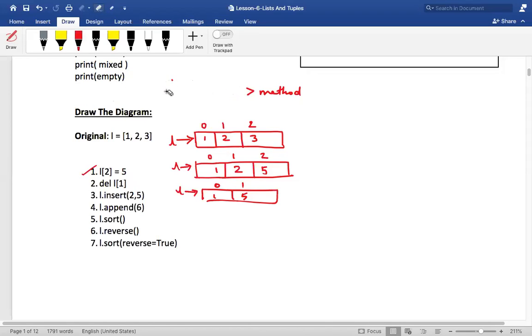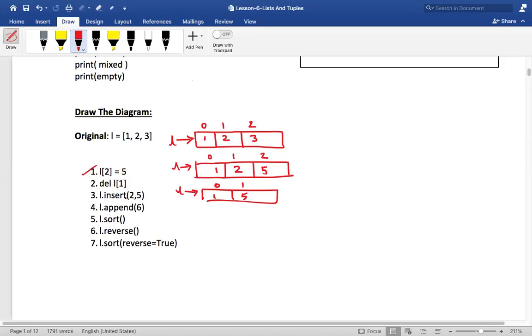Now I want to insert a value in the second position. L dot insert at the second position a value of 5. I want to insert the value 5 in the second position. Is that okay? Now, can you tell me what will be the output? If I insert 5 at the second position, what will be the output, my dear friends? Tell me quickly.